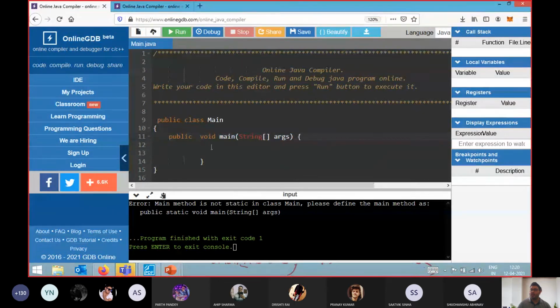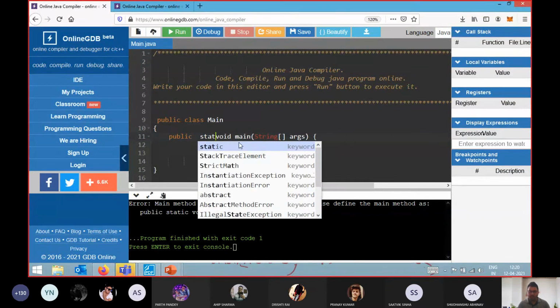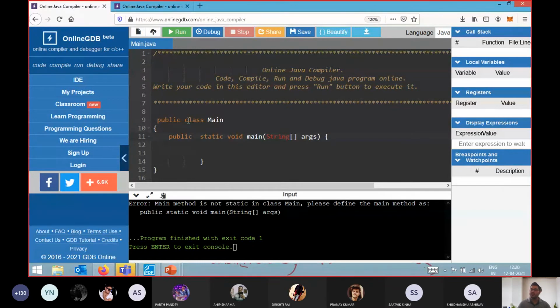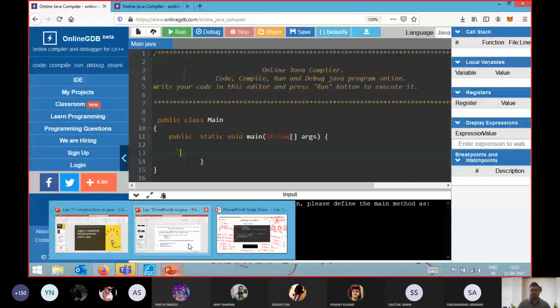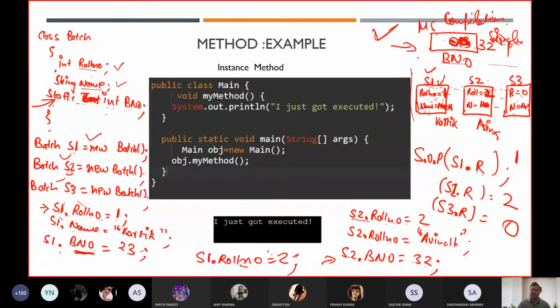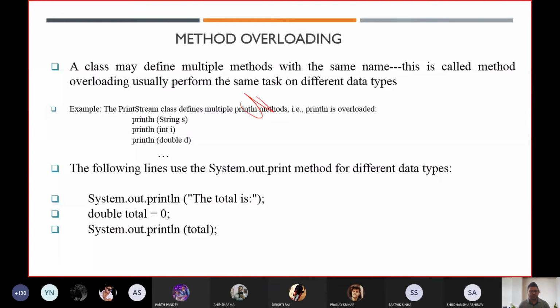That is why, because we are not creating any object. Without an object, if we want to access that particular class method, then we have to make that method static. So whenever we write public static void main, always remember that static is mandatory. Even all these components are mandatory. If you do not write it, you will get an error.